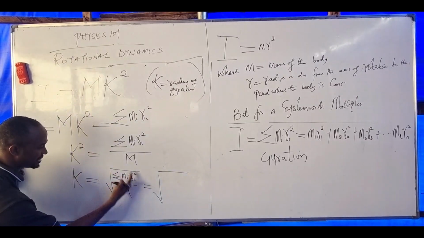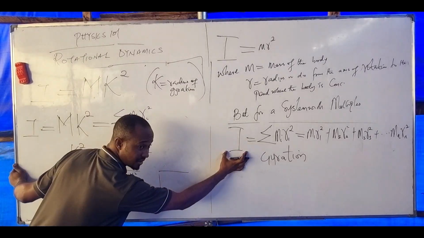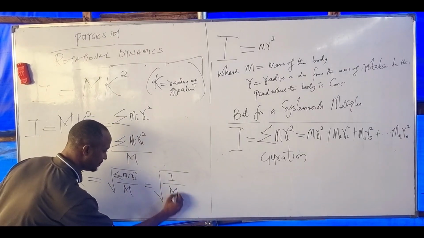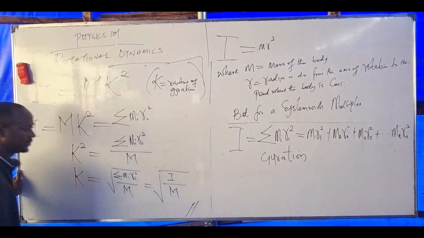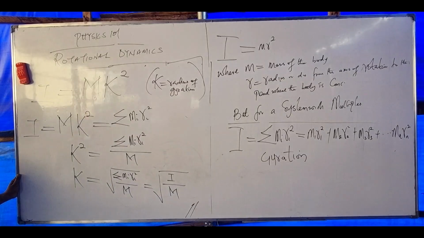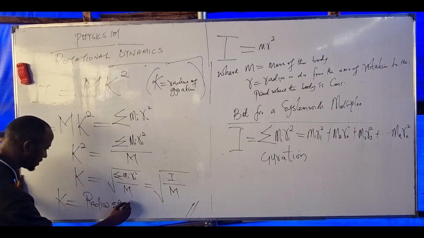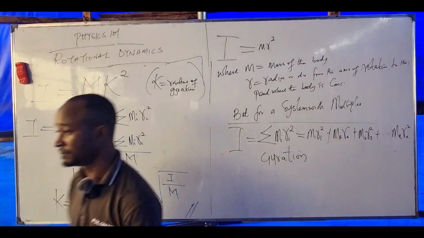What do we say this represents? Somebody help me. I, right? Can we say K is equal to the square root of I over M? Put this down as the formula for finding the radius of gyration, where K is called the radius of gyration. Please put this down. I should explain again.